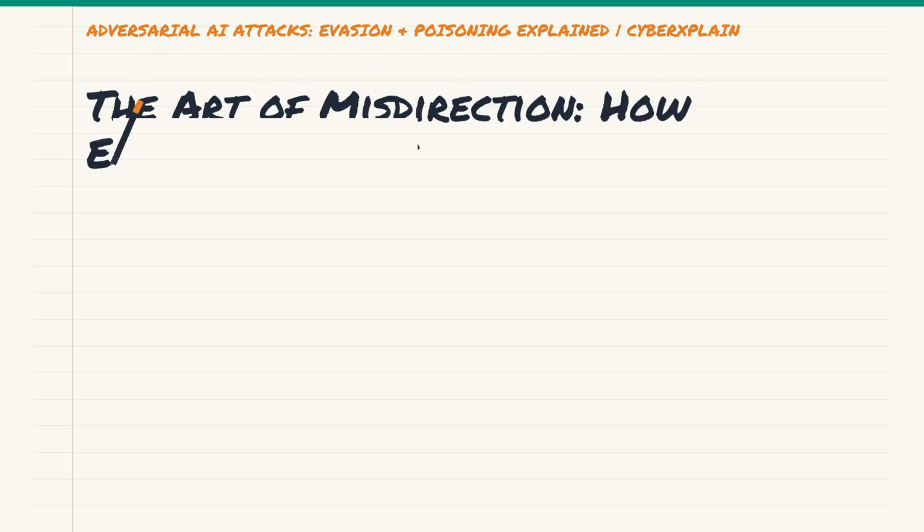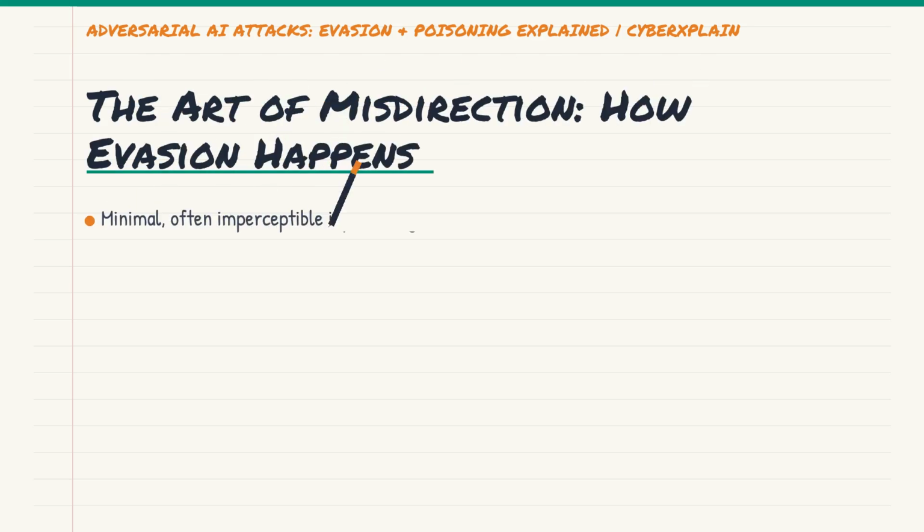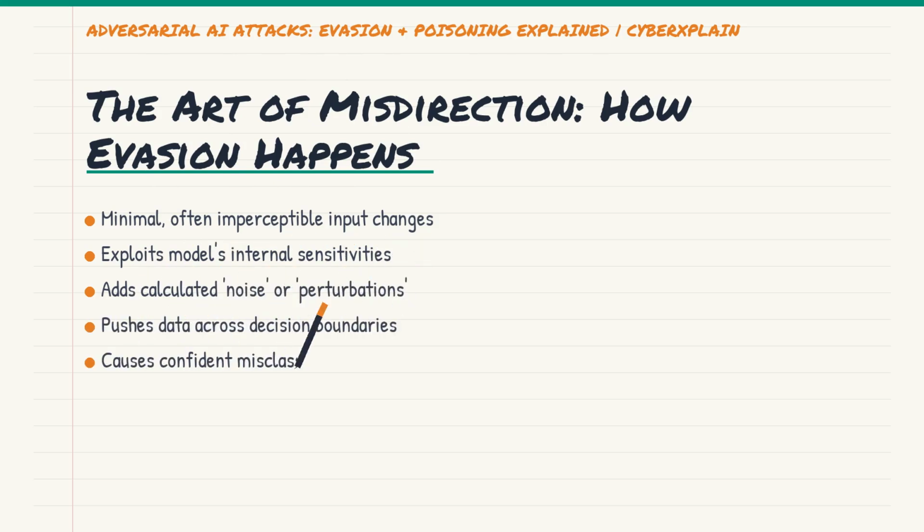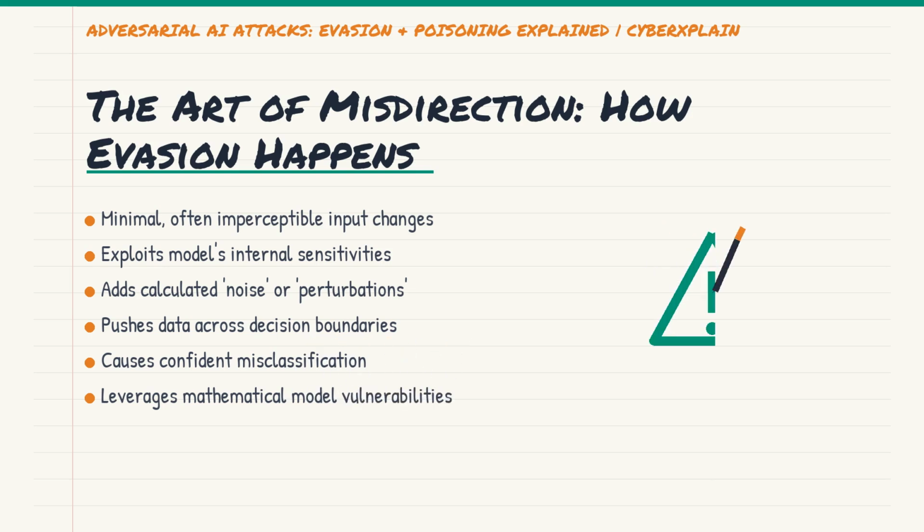So, how do these disguises work? The trick is that these changes are often imperceptible to the human eye, but they are highly significant to the mathematical logic of the AI model. It's about finding the model's blind spots or sensitive areas. Attackers essentially add carefully calculated noise or perturbations to an input.